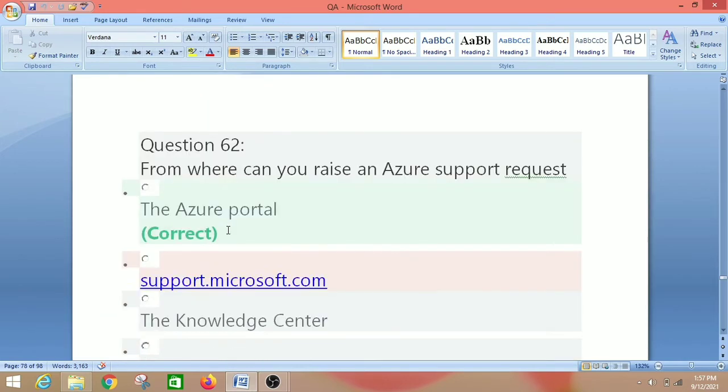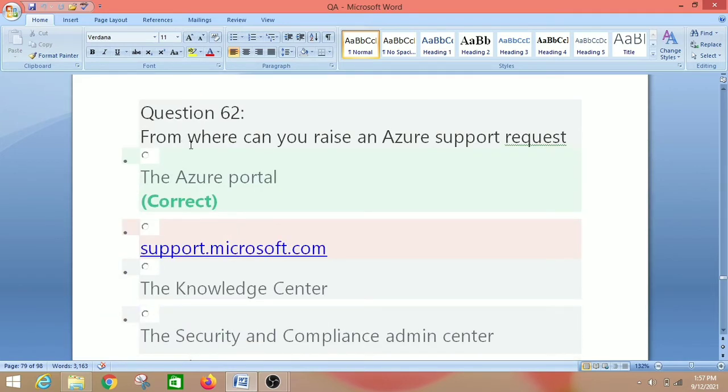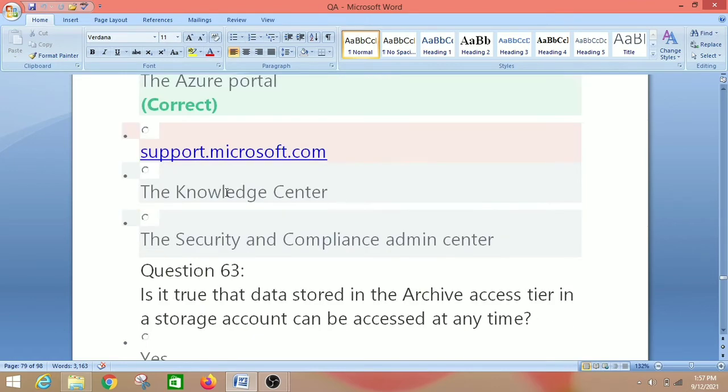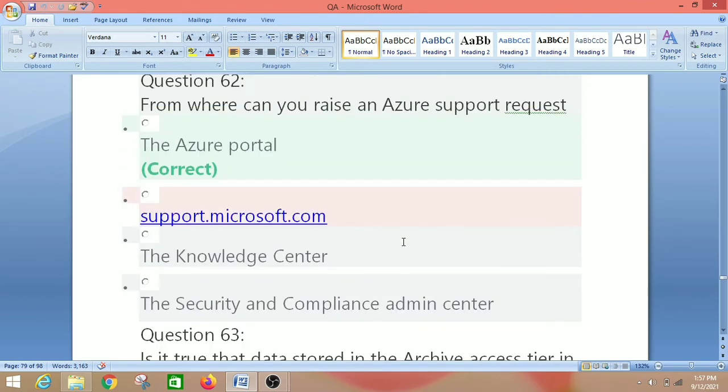So let's move on to the next question, that is from where you can raise an Azure support request. So we have the Azure portal, support.microsoft.com, the knowledge center, the security and compliance admin center. So the right answer is Azure portal.